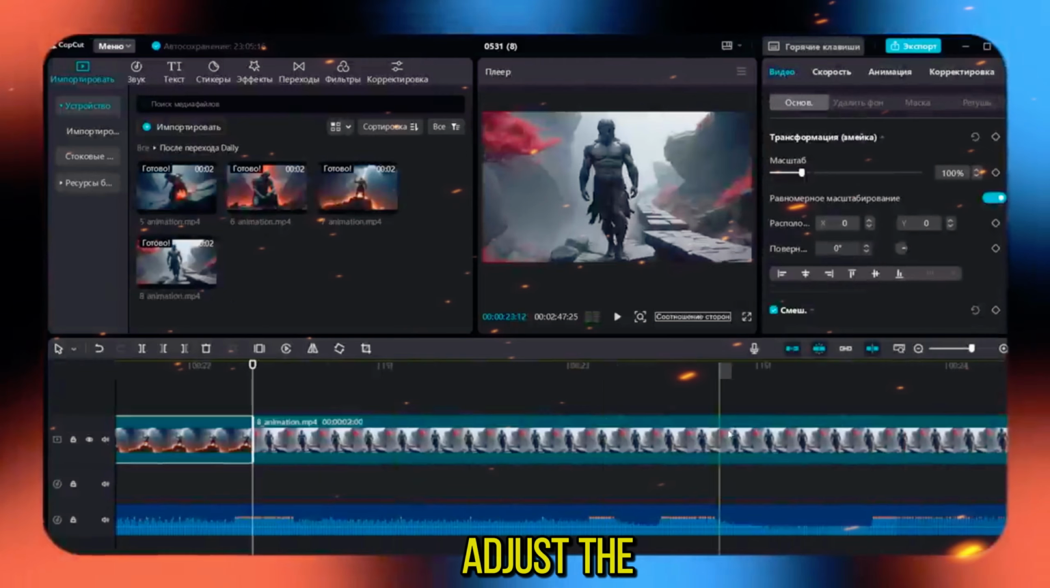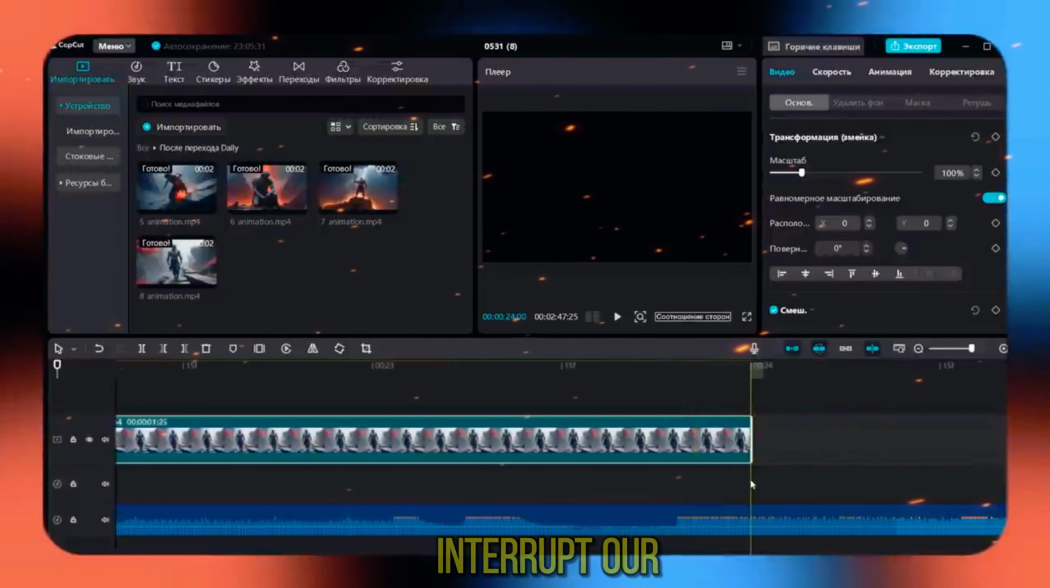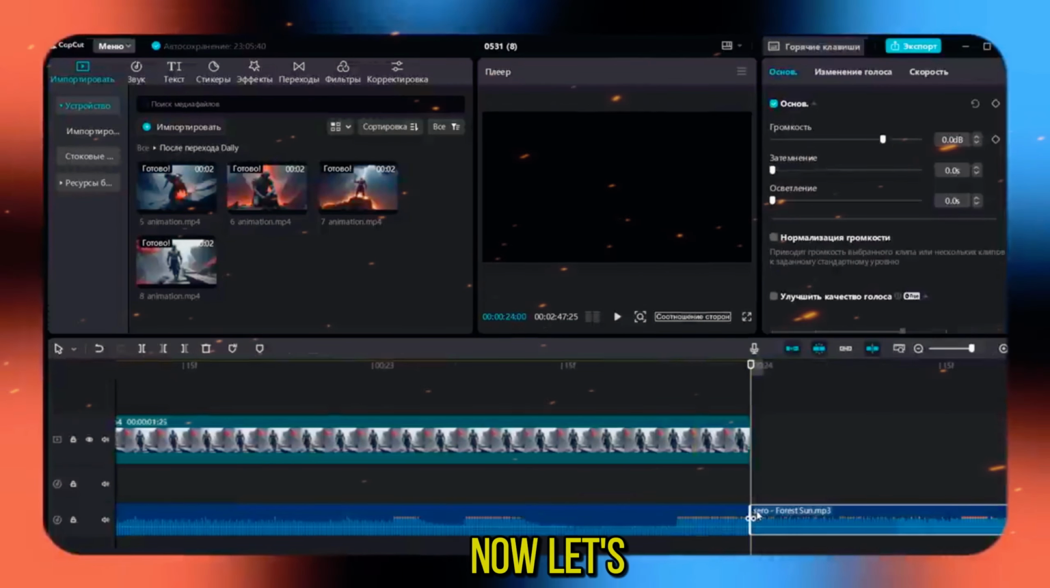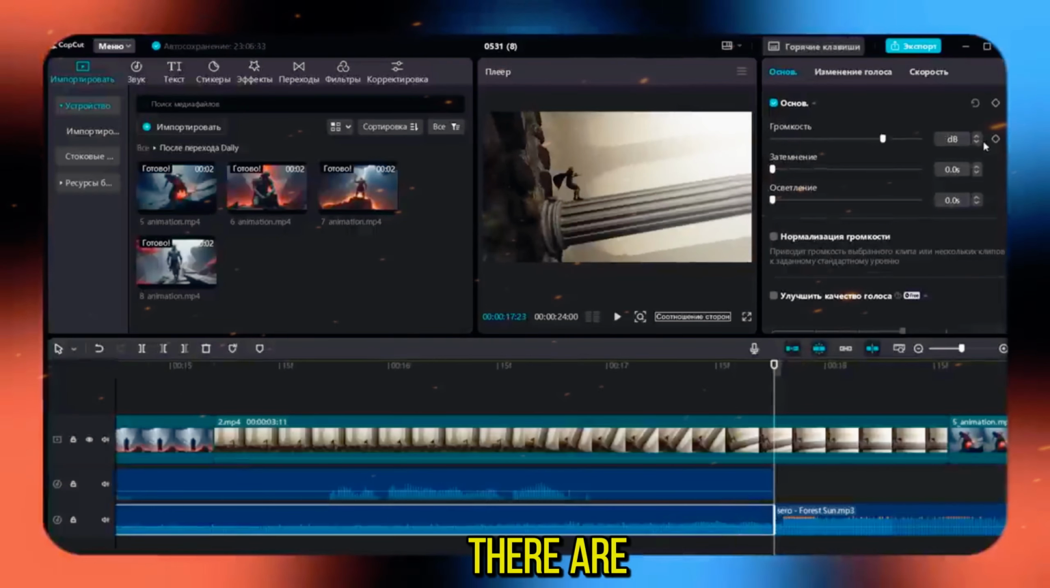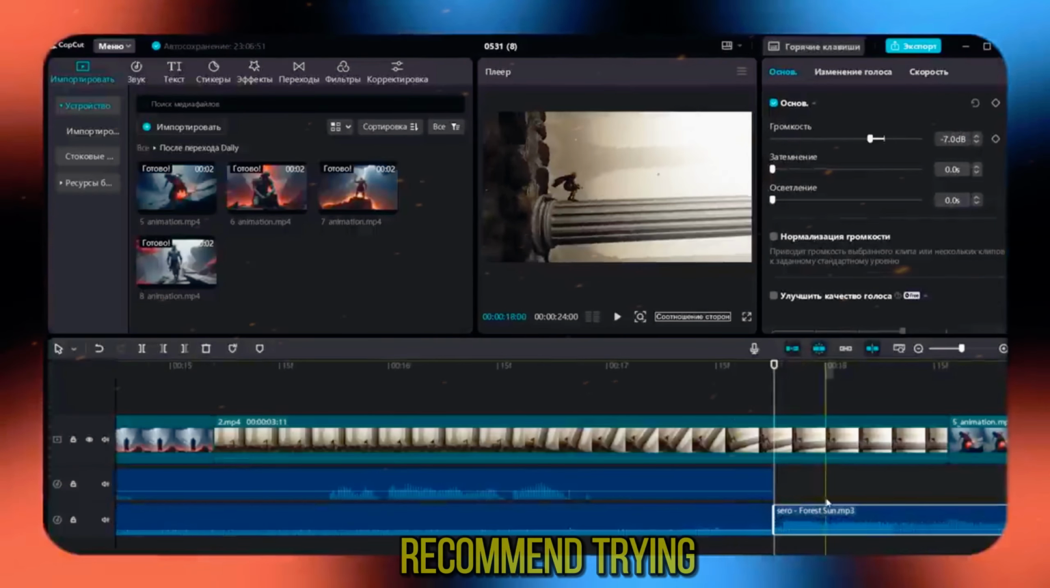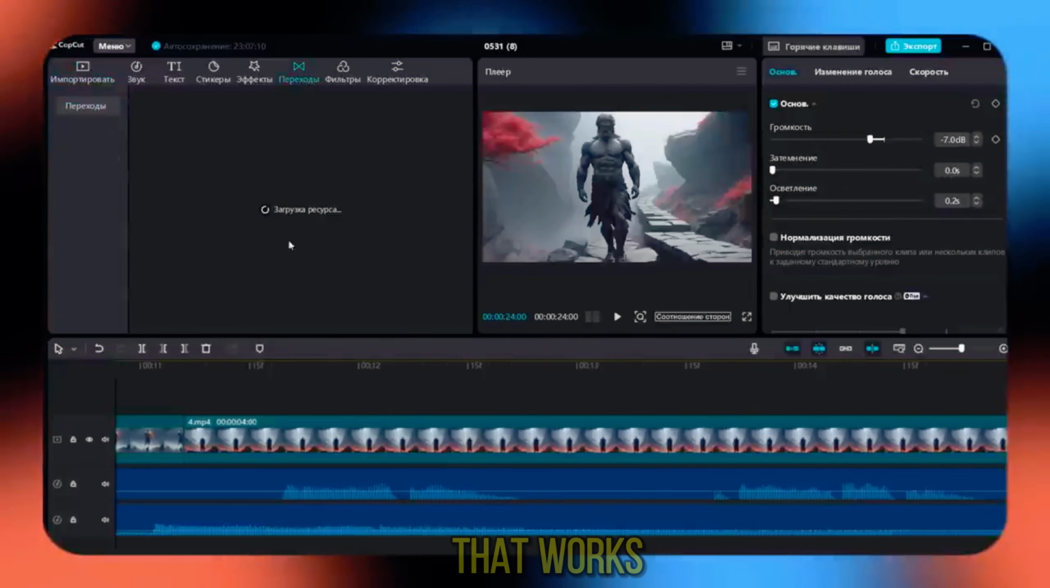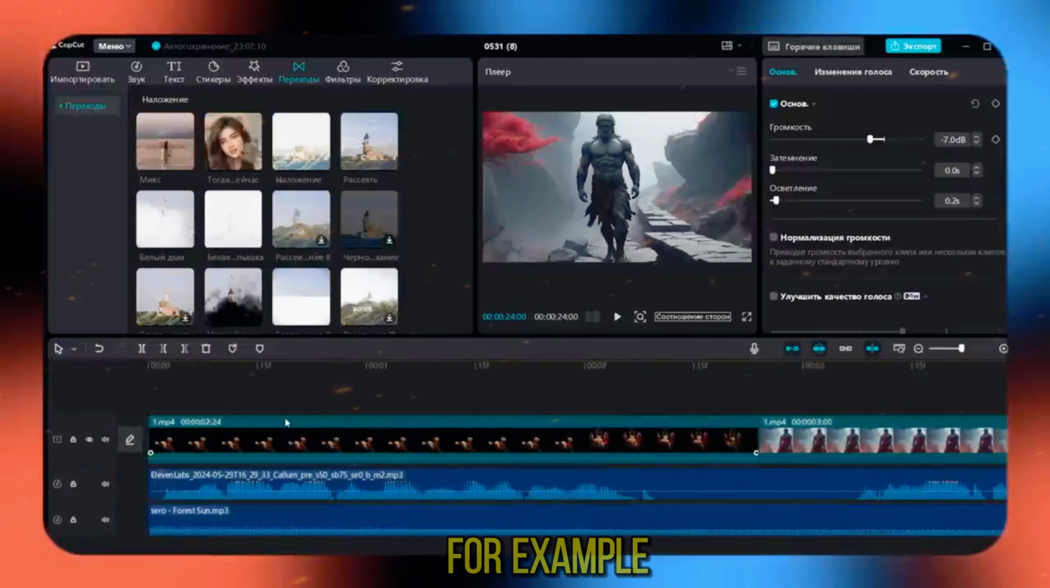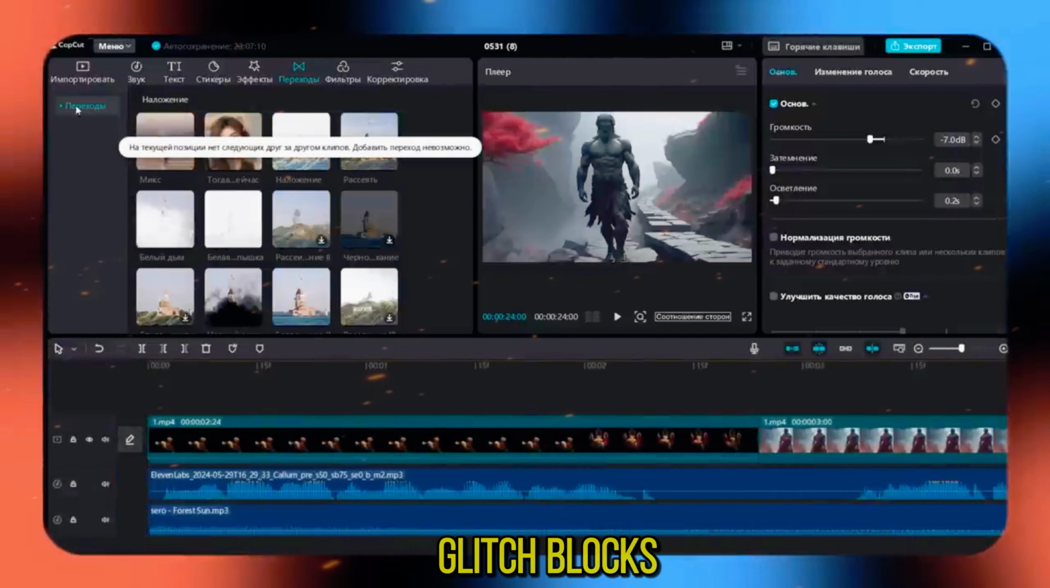I'll also adjust the volume of the music so that it doesn't interrupt our voice. Now let's go into the transitions section. There are many categories here, so I recommend trying them all out to choose the one that works best for you. For example, I'm going to add glitch, blocks.